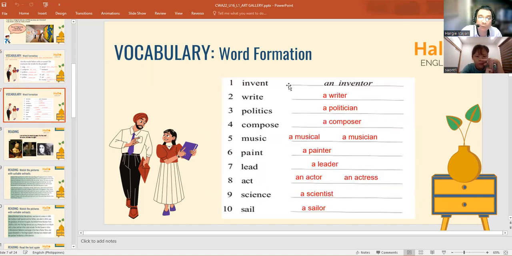So we have to say an inventor, a writer, a police, a politician, a composer, a musician, a painter, a leader, an actor, an actress, a scientist, a sailor. Again, a sailor. Good.